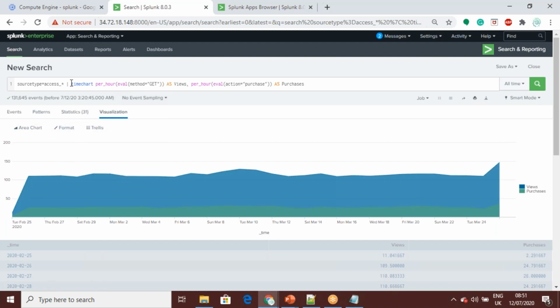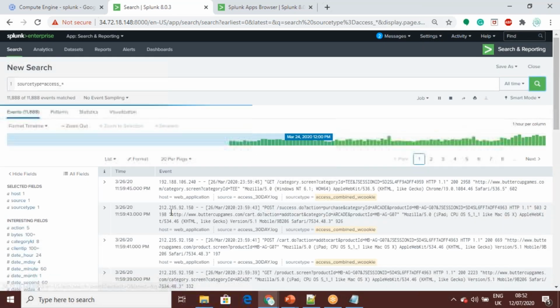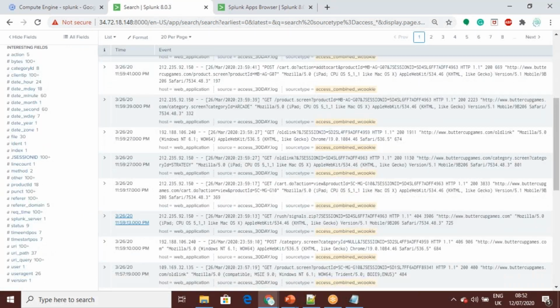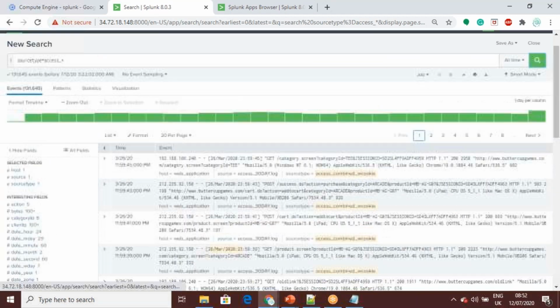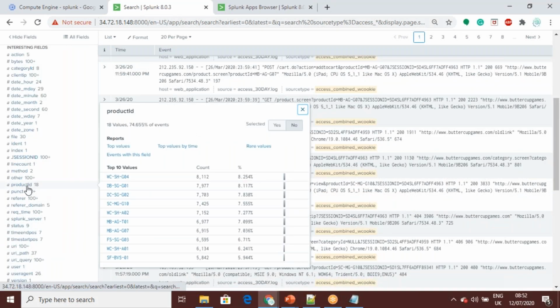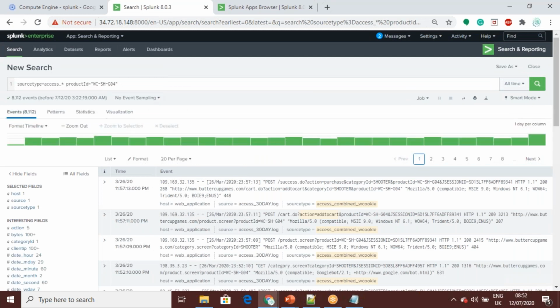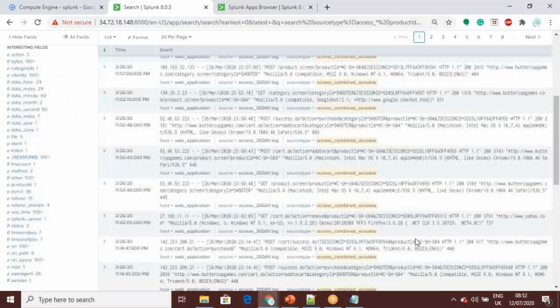So like this, if you want to add some field to the search, you can do it with product ID. I want to see this particular product ID, so you just click on it. It will add that product ID, and only the log entries with this product ID will be displayed here.